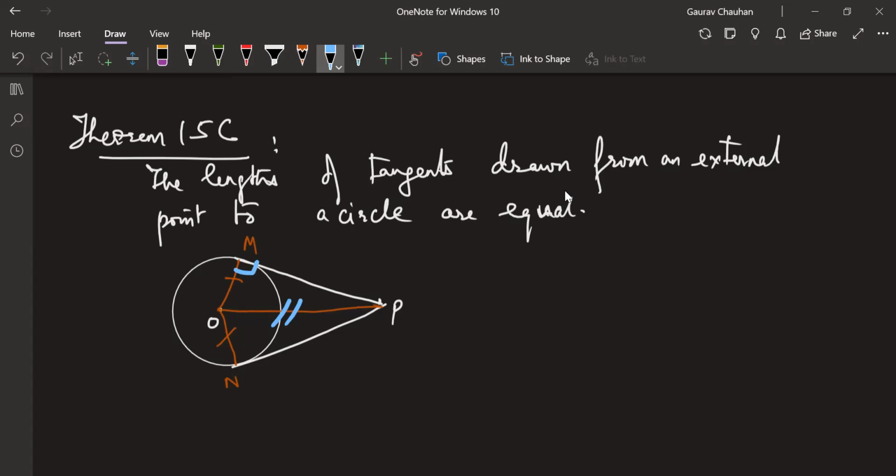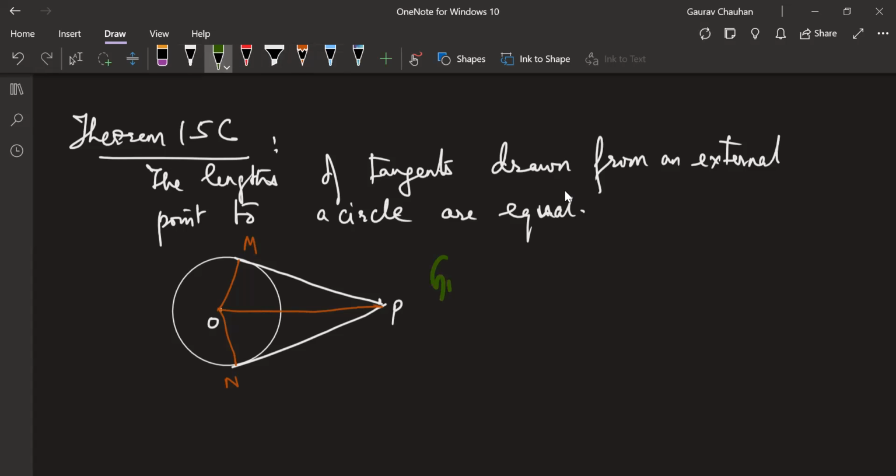Angle M and angle N. Is it between these two? How do you know angle MOP and angle NOP? You don't know those, right? But you know this angle. This is a right angle. Right angle, hypotenuse, side: RHS. Everything else is fine. Only your criteria was not correct.